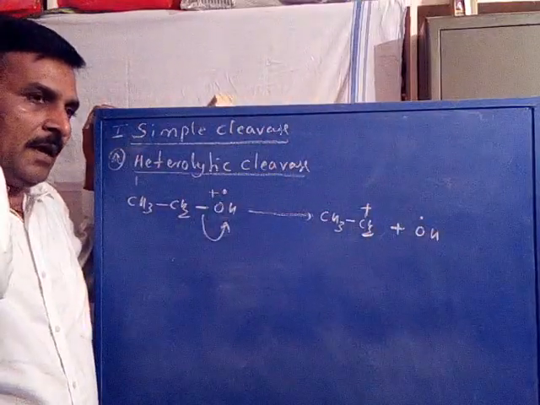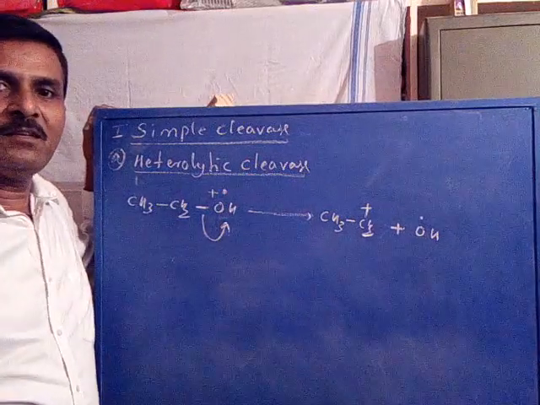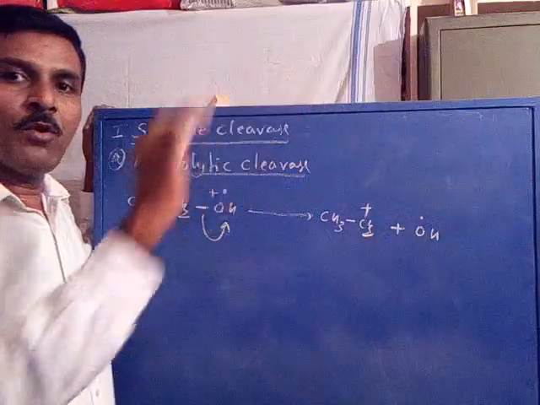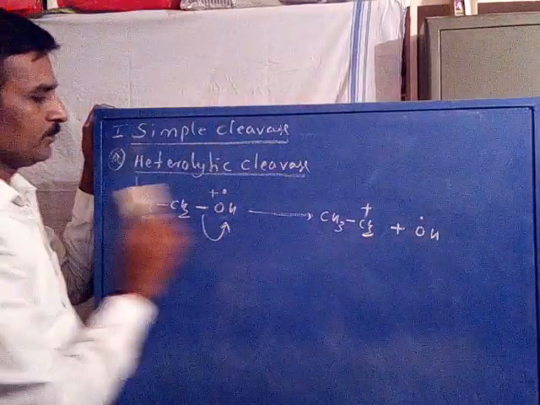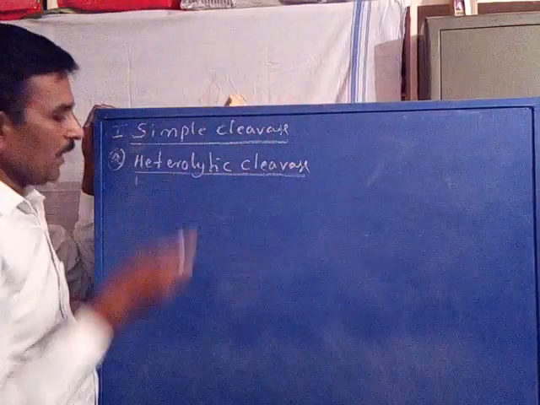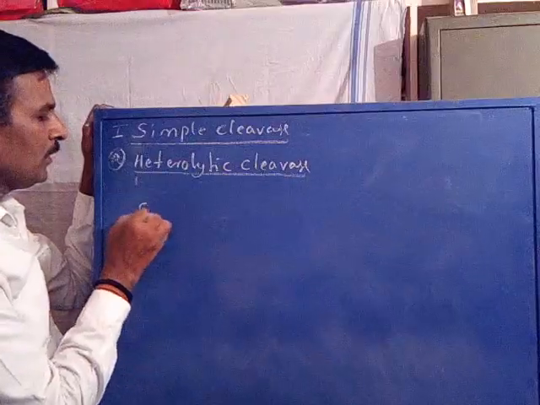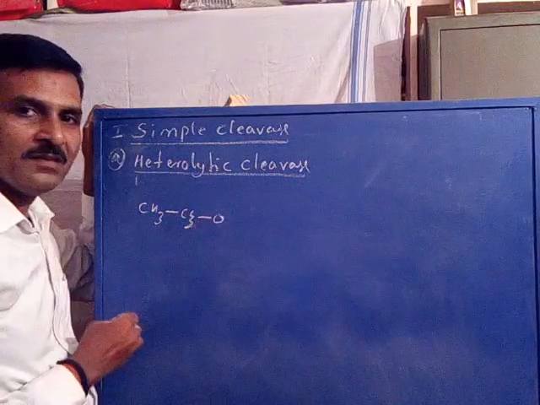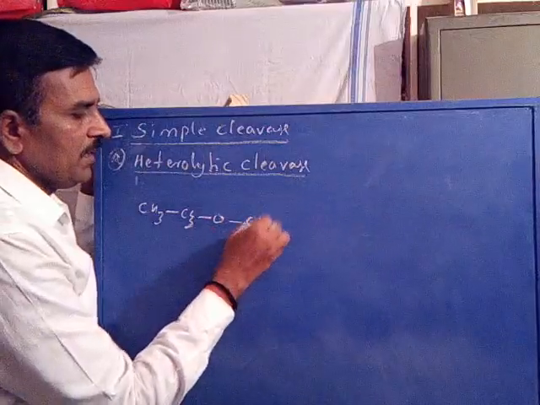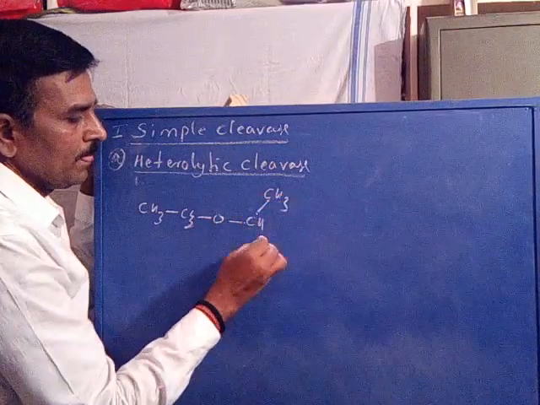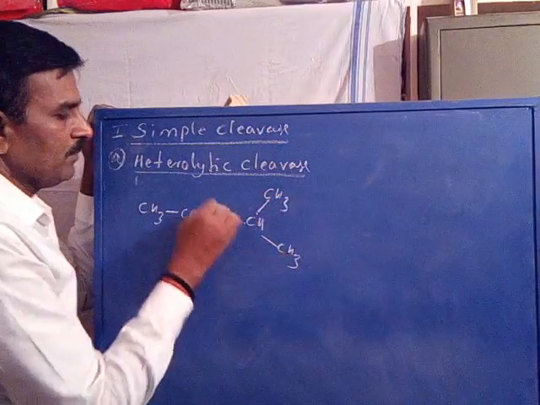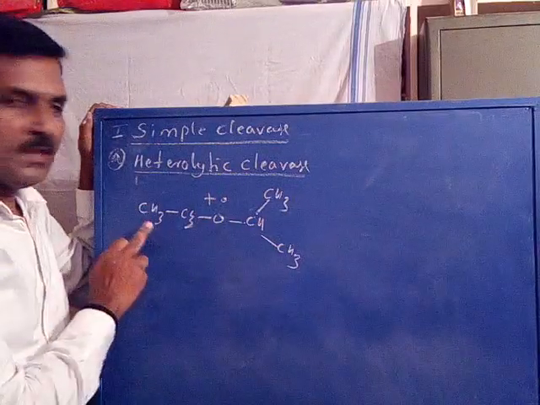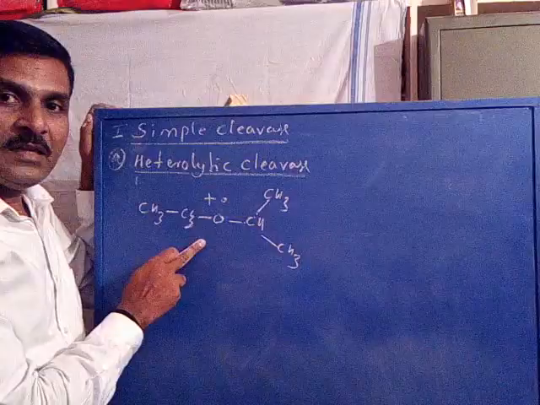Now again I can explain. The process is more favored when the alkyl cation formed is more stable. For example, take an ether, CH3CH2 oxygen CH3, the molecular ion. This is the molecular ion of ethyl isopropyl ether.